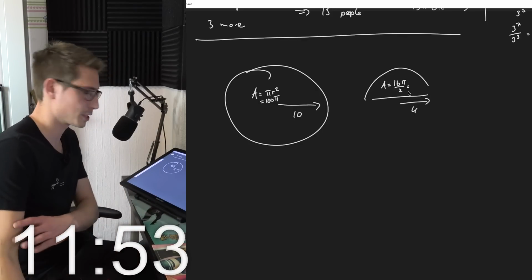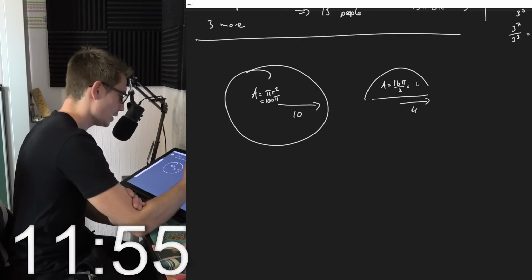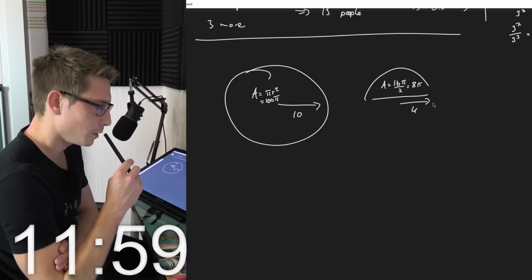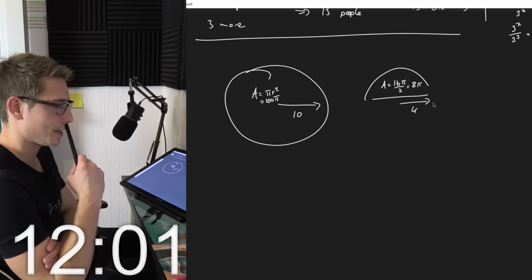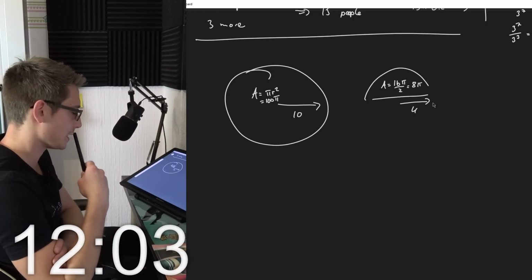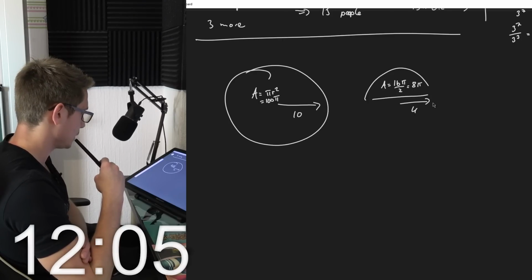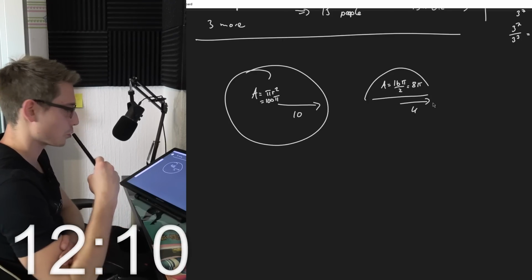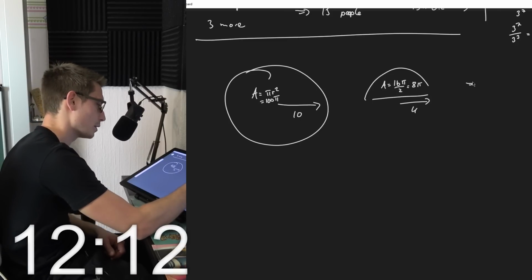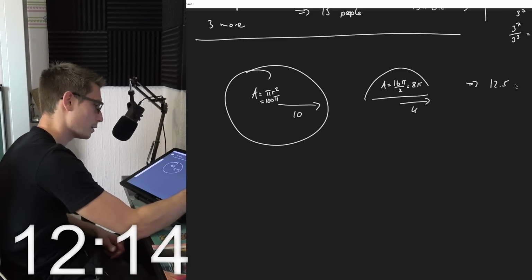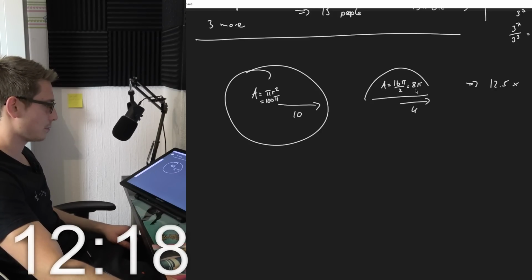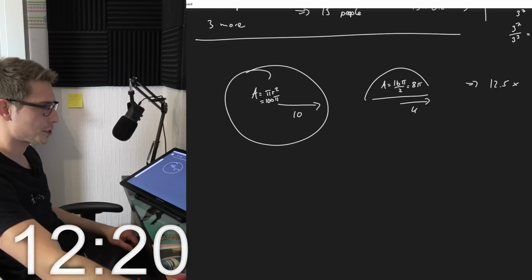Yeah, because it's only half the area of a circle, meaning this is going to be 8 pi. Meaning how many times bigger is the unshaded area than the shaded area? Um, 12.5 times, okay? Because 12.5 times 8 pi is going to give us 100 pi.